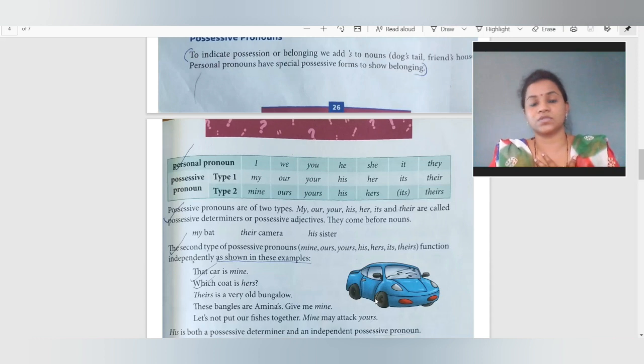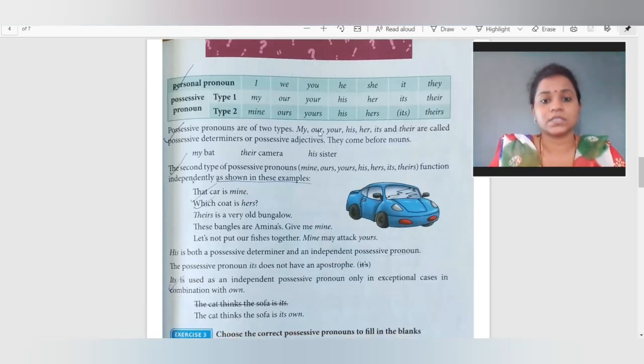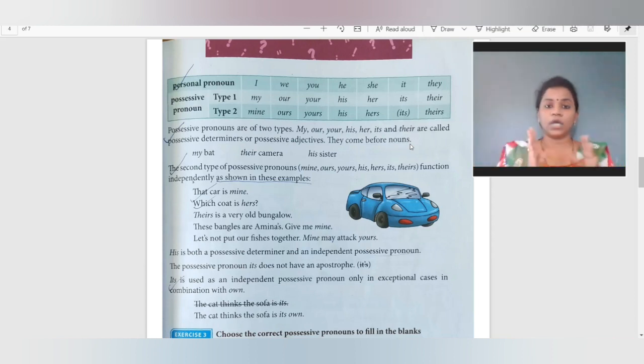Sometimes we only need to use my. My mobile phone is ringing. So that is clearly understandable that it is only your mobile. Nobody else is going to go and pick it up. So this is your mobile. Our home. It is our home. So those are the types they are given. Now possessive pronouns are of two types. My, our, your, his, her, its and their are called possessive determiners or possessive adjectives. They come before a noun.